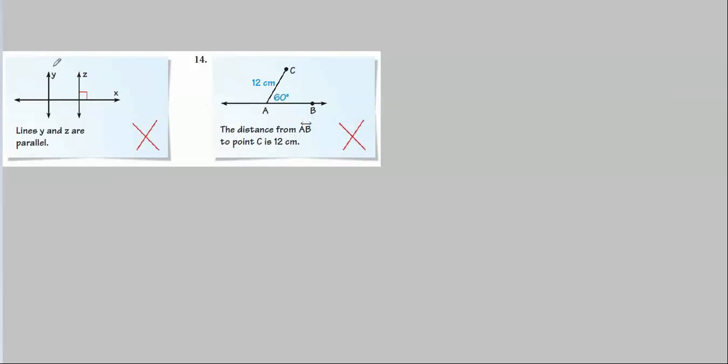Now we have some of those cool find the error problems. What we have here is some dopey guy who makes geometry videos. The scientific abbreviation of that is SDG for some dopey guy. So we've got an SDG who thinks that these lines, Y and Z, are parallel. Well, this is perpendicular. What about over here?